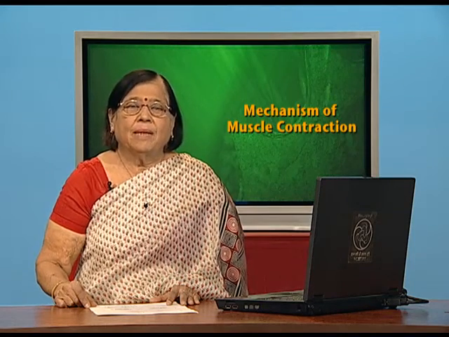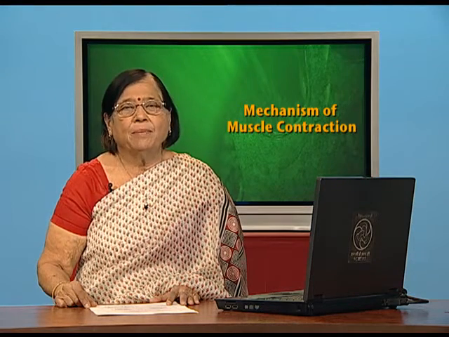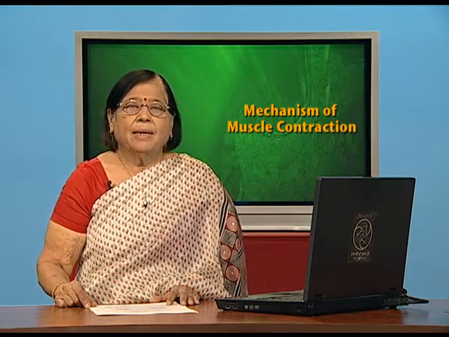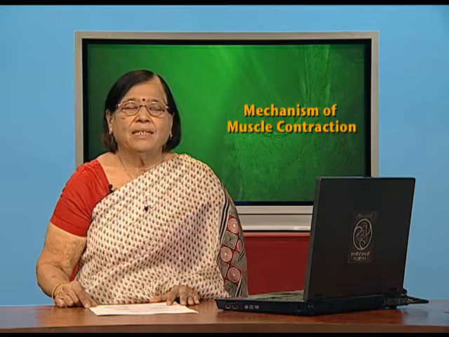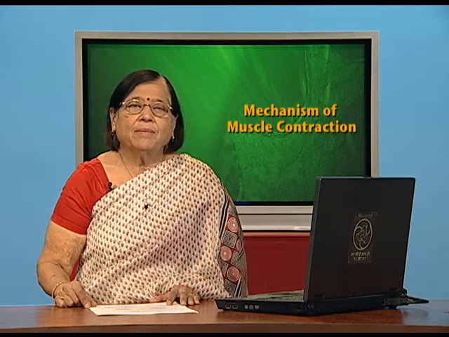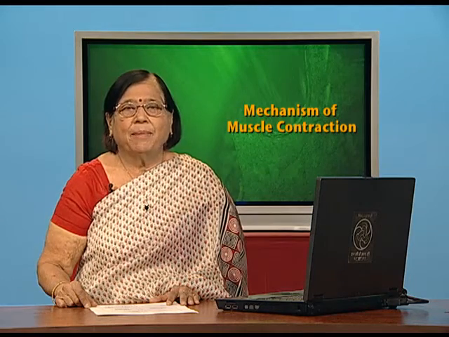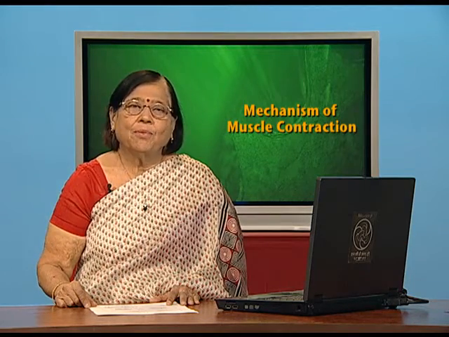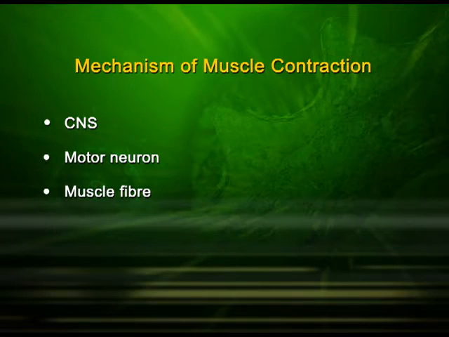That will also mean that the stimulus will come through sensory neuron and will be sent back with the message by motor neuron. Hence, when we talk of mechanism of muscle contraction, we shall start the discussion with the central nervous system. From the central nervous system starts the motor neuron, which brings the message to the muscle fiber. In this context, this motor neuron and the muscle fiber in question is called a motor unit.